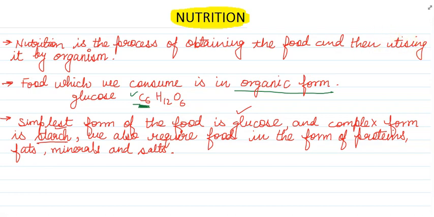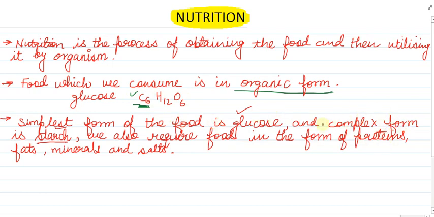So this is a correction over here. The process of getting the food and then utilizing it by an organism is called nutrition. Whatever food we get, sometimes it is in the very simplest form, in the form of glucose.